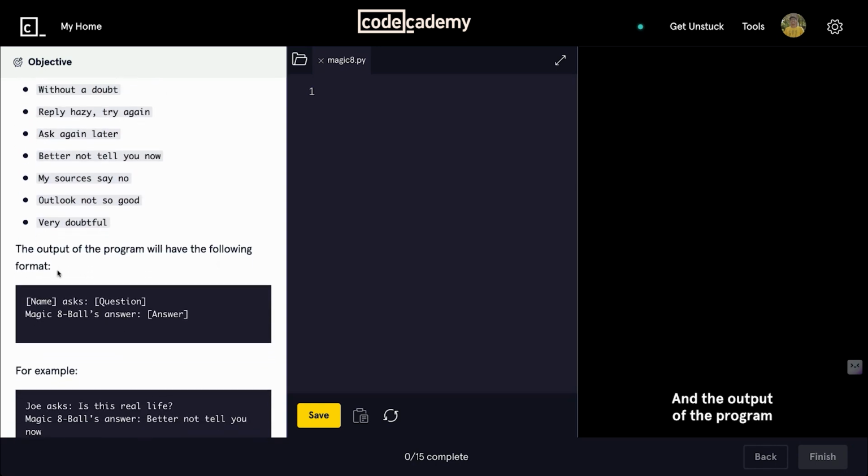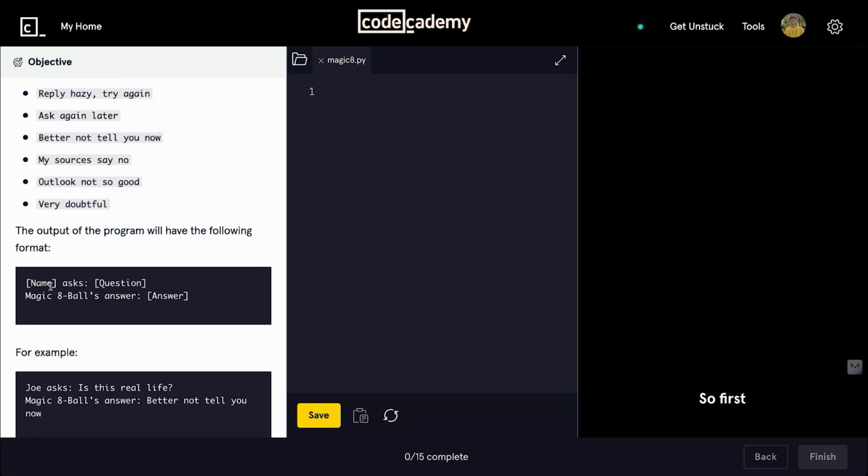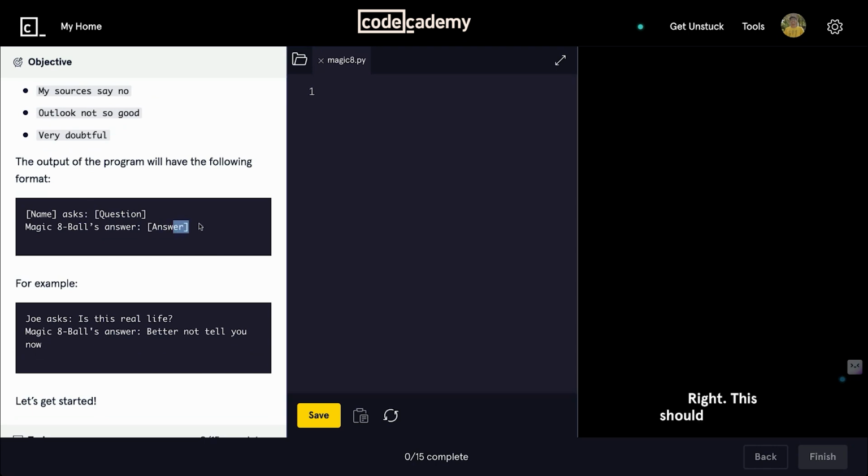And the output of the program should be in this format. So first, the name variable should come, then asks is constant, then the question variable should come, then comes the Magic 8 ball answer, then the answer variable, right? These name, question, and answer inside the brackets should be variables. So, for example, the name variable here is Joe. Joe asks, is this real life? This is the question, and this is supposed to be the answer, right?